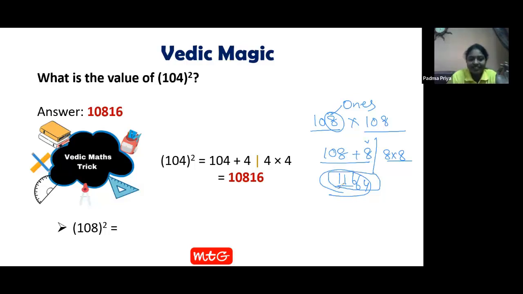Okay, ma'am. Now I understand it. How the trick works, you can understand later on. You just need to concentrate on how to apply the trick, not on how the trick is possible. Fine? Ma'am, now I understood it. So here the answer we get is 11664.